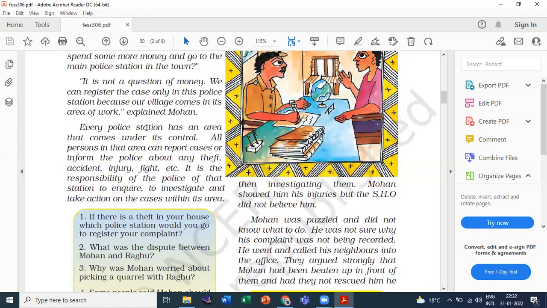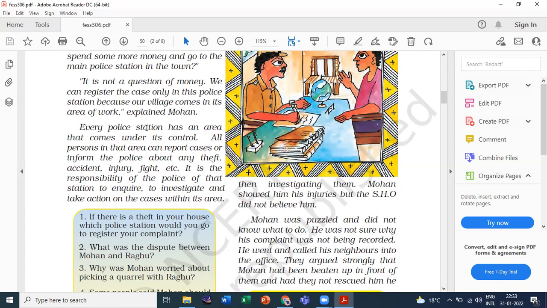Can we go to any police station and report cases? Why or why not? If there is a need, it has to be the particular police station of that area; we can't go to a different place and lodge a complaint there. It's not like that. Every police station has an area that comes under its control. So all persons in that area can report cases or inform the police about any theft.